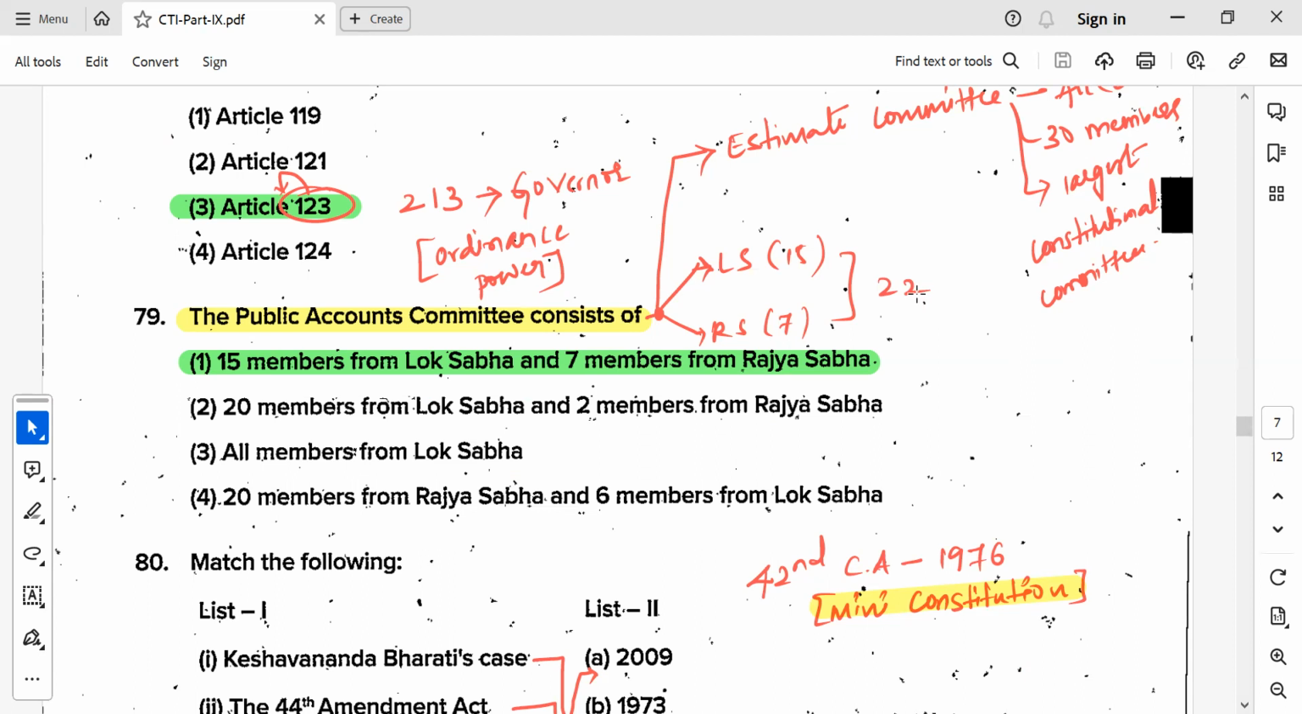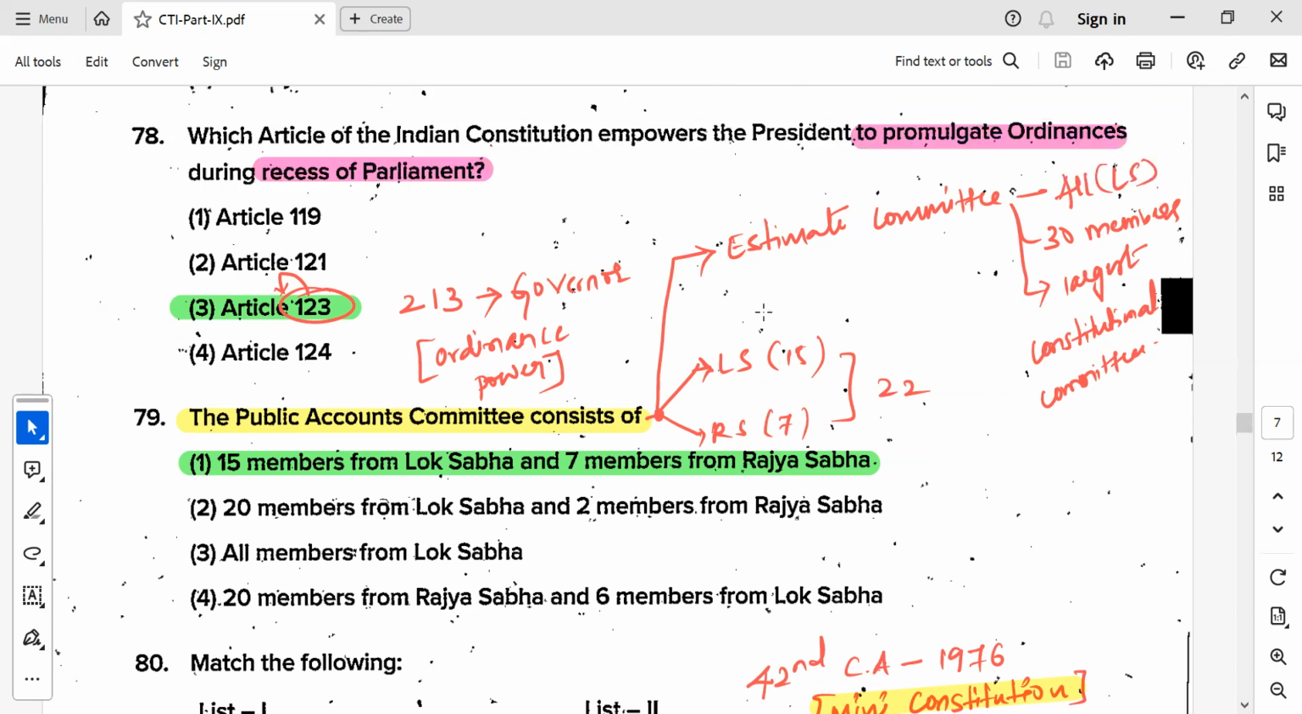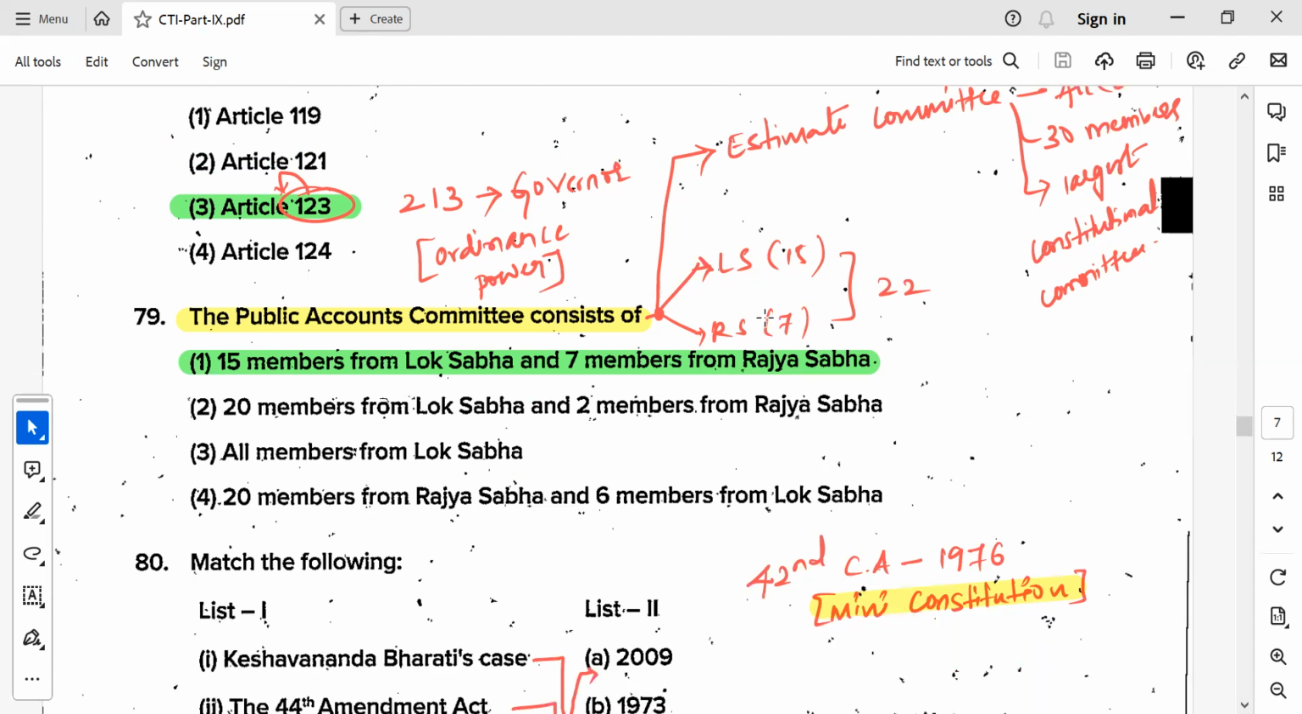conducted by KPSC. Then the Public Accounts Committee, PAC. This committee consists of 22 members, 15 from Lok Sabha and 7 from the Rajya Sabha. One more important point, there are so many committees. Remember, the Estimates Committee is the largest committee, which has 30 members, all from the Lok Sabha. This is also a constitutional committee.